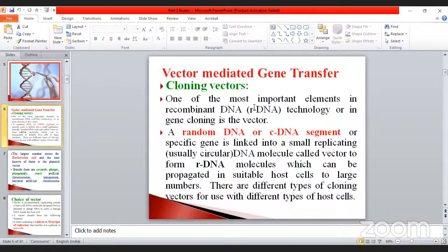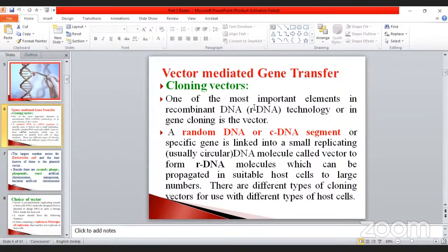Already we discussed vector-less gene transfer, isn't it? Vector-less, without the involvement of vectors. The other one is called vector-mediated gene transfer. Today, we are going to discuss vector-mediated gene transfer. What is the meaning of vector-mediated gene transfer? It means that in between the donor and the recipient, there is a mediator.